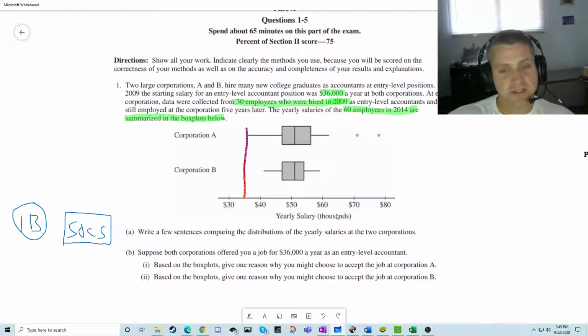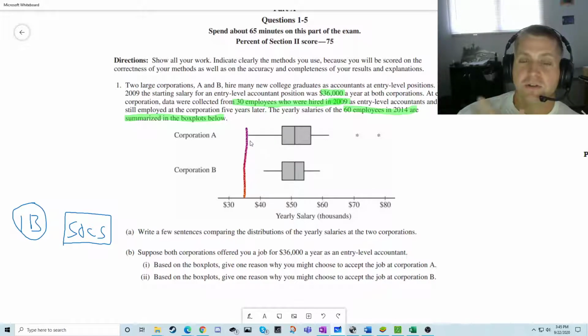Suppose both of these guys offered us a job as an entry-level accountant. What do we say? Why would we choose A? Why would we choose B? So let's give at least one reason. Well, a couple things to notice. Here are some upsides and downsides to Corporation A.